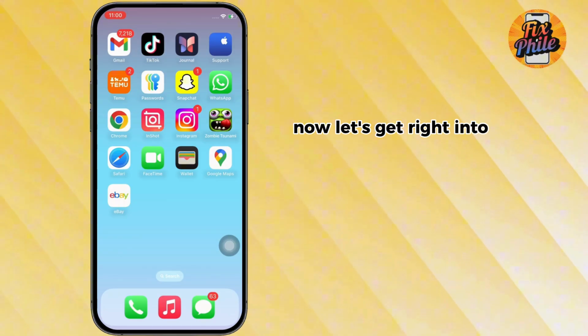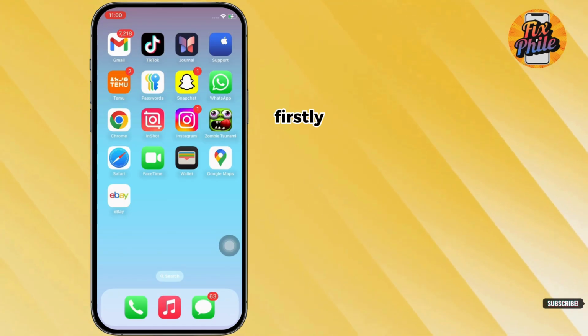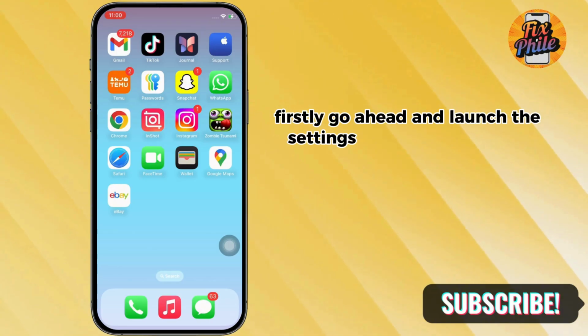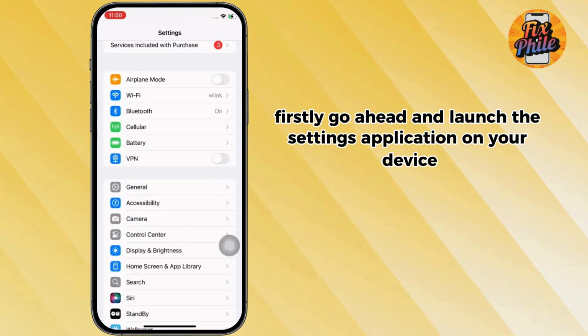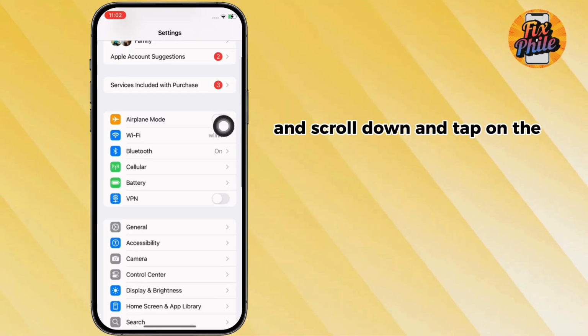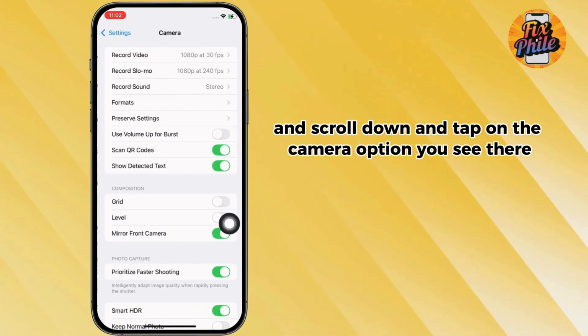Now let's get right into the tutorial. Firstly, go ahead and launch the Settings application on your device, scroll down, and tap on the Camera option you see there.